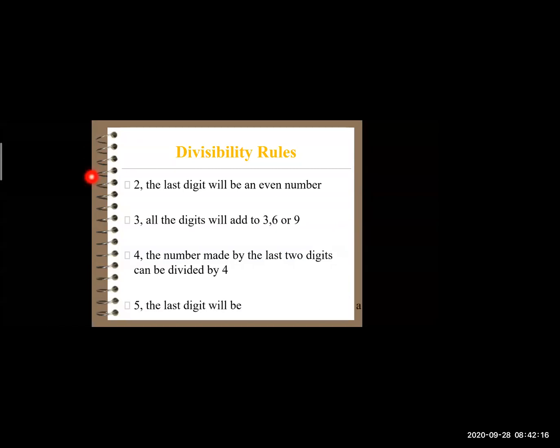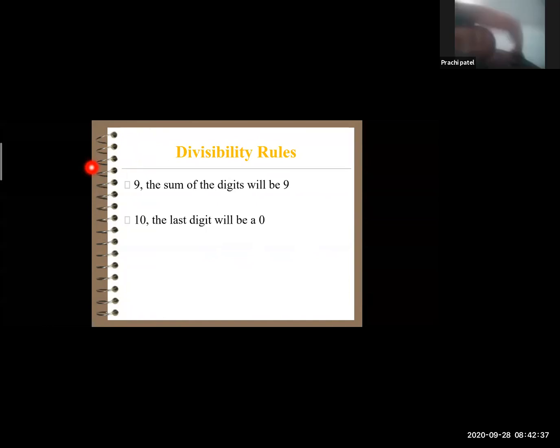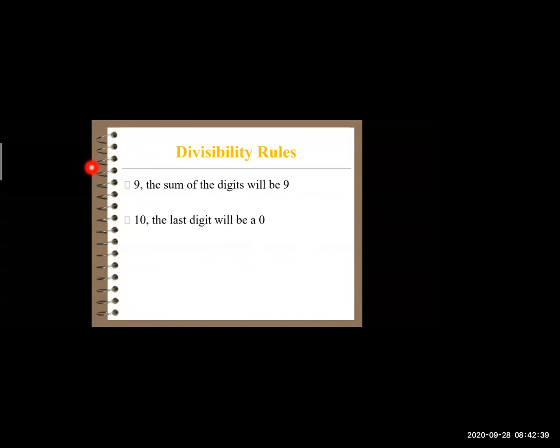For 5, the last digit should be 5 or 0. For 9, the sum of the digits should be 9 or come under the table of 9. And for 10, it was very easy. The last digit should always be 0. Very good.